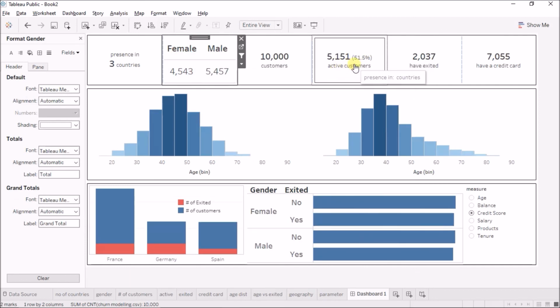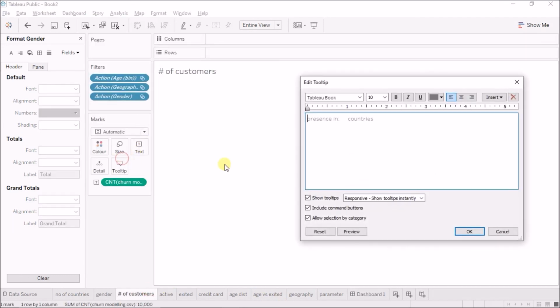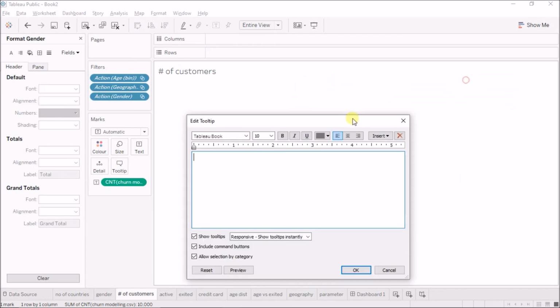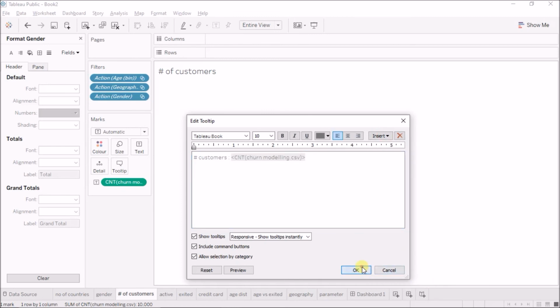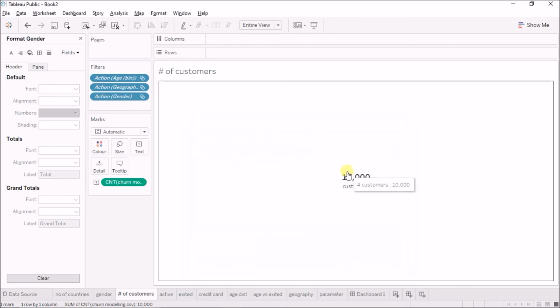And you see this tooltip is showing me presence in countries, so I messed up in these things. So I'll come here to the tooltip, and maybe remove it, or I'll say number of customers and insert the count of churn modeling. Very good, so the number of customers is 10,000. This is how we can change the tooltip as well.